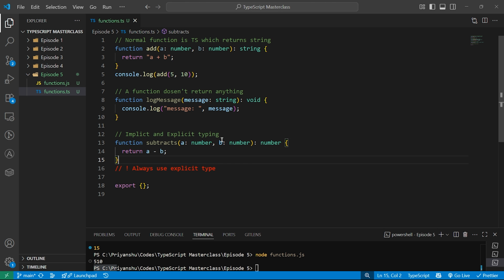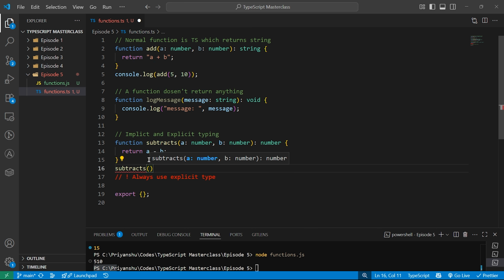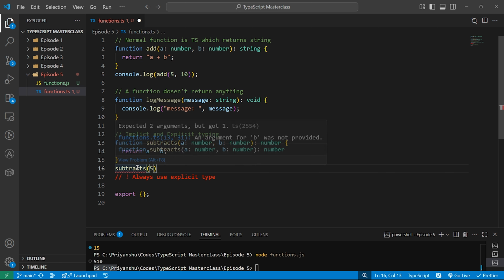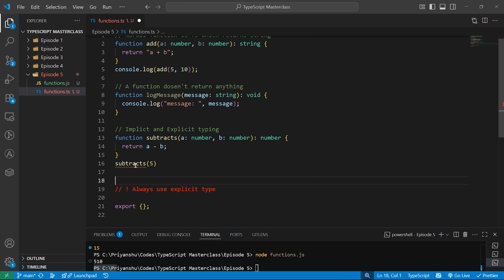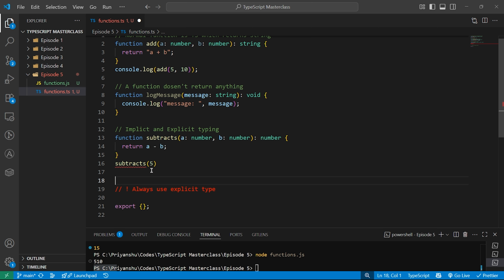Currently, you can't do this, okay? If I want to call this function subtract, I cannot just pass one. No, I have to pass both. See, it is giving me an error. Expects two arguments but got one. You cannot run this function without passing both. Got it? You have to pass both over here, then only it will work. So let's see optional parameters.